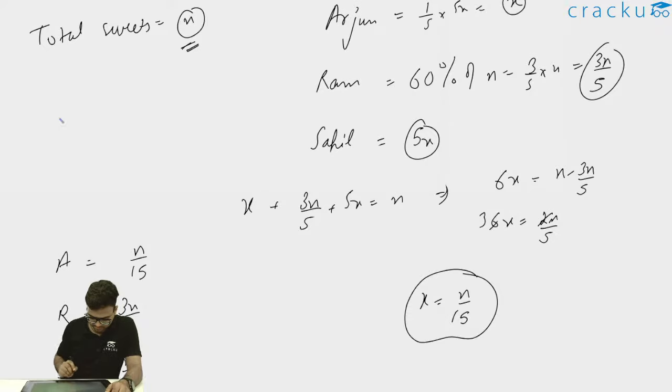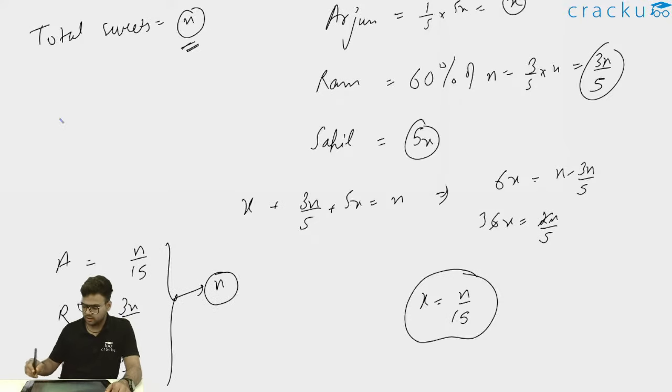Now if we sum this up, n by 3 plus 3n by 5 is equal to 14n by 15, and plus n by 15, this is 15n by 15, or n. So the sum of all these three is n, and therefore I can say